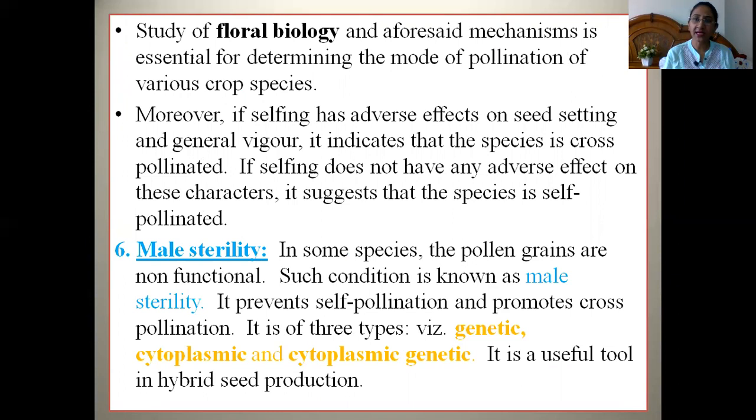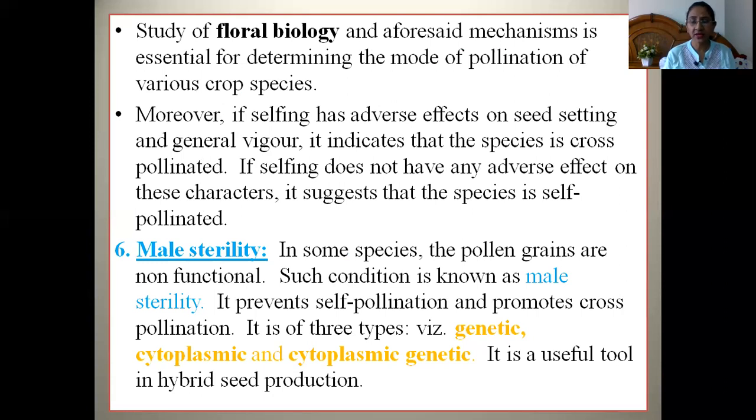If selfing has adverse effects on seed setting and general vigor, it indicates the species is cross-pollinated. Suppose there is a cross-pollinated species and we are doing selfing in that species, then it may lead to inbreeding depression. Because in cross-pollinated species we cannot do selfing. If we do selfing, the consequence we will face is inbreeding depression. The performance of the progenies will deteriorate from generation to generation.